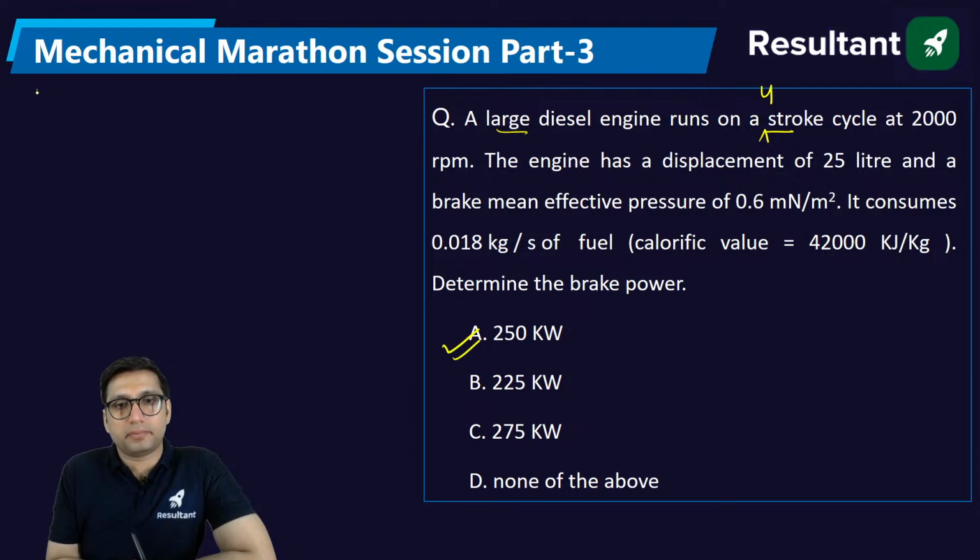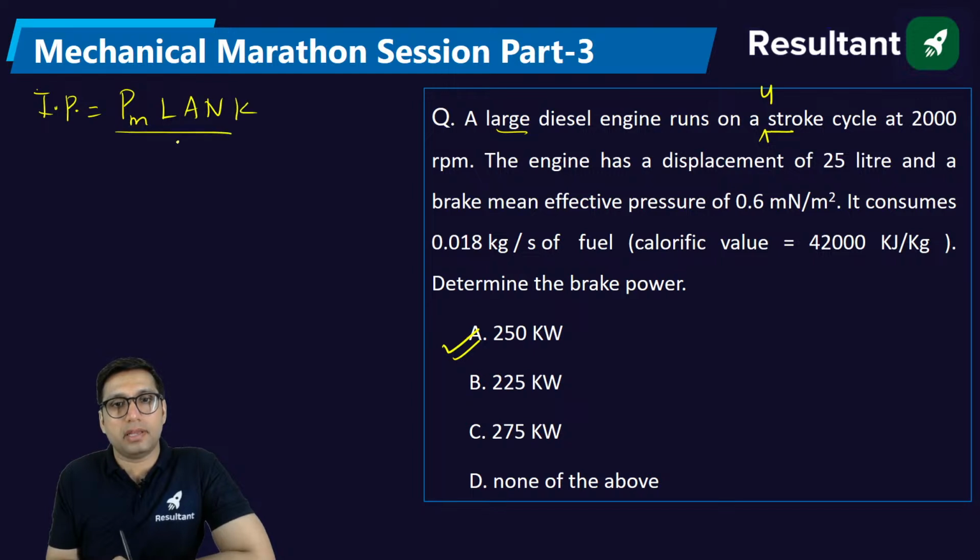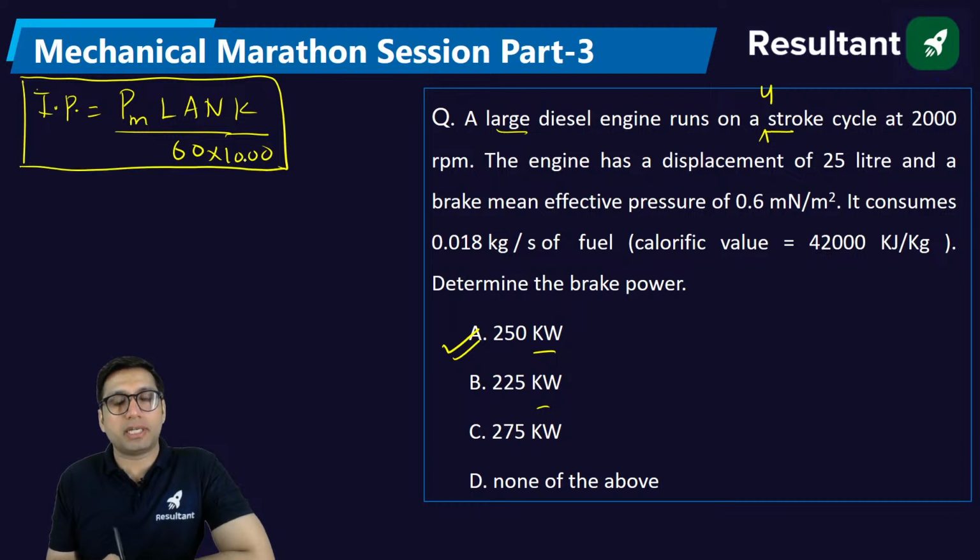If you remember, there is a formula for finding indicated power. What was that formula? It is mean effective pressure into PLAN K by 60. And if they are asking the answer in kilowatt, it will be 1000. This was the formula that we used to find the indicated power. Now the question is, why am I thinking about this formula? Because in this question, see what is given. RPM is given.